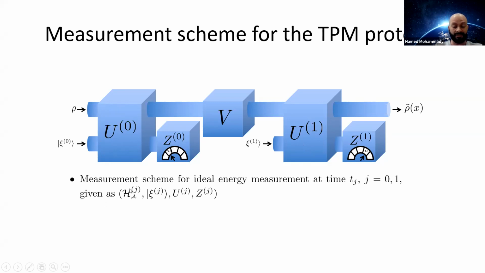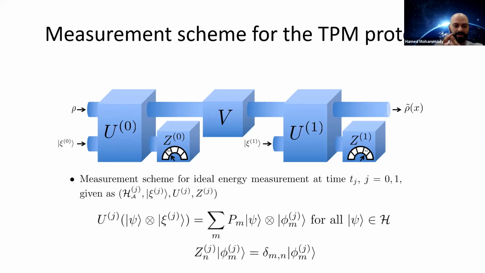You have a Hilbert space for a quantum probe, an initial pure state of the probe, a unitary coupling, a unitary operator which serves to couple system and probe, and a pointer observable on the probe. The system in state rho enters this unitary channel together with the probe state. And finally, the probe is measured by a pointer observable, which we assume to be a sharp observable, as in its effects are projection operators.